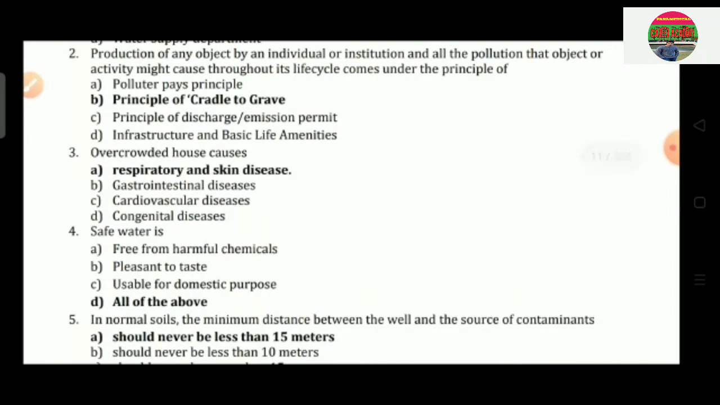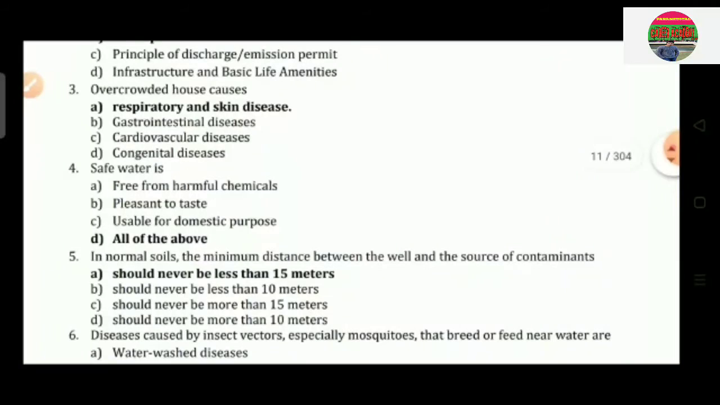Question number 4: safe water is option A, free from harmful chemicals; option B, pleasant to taste; option C, usable for domestic purpose; option D, all of the above. So the correct answer is option D, that is all of the above.